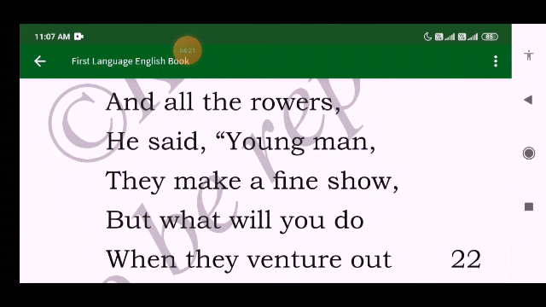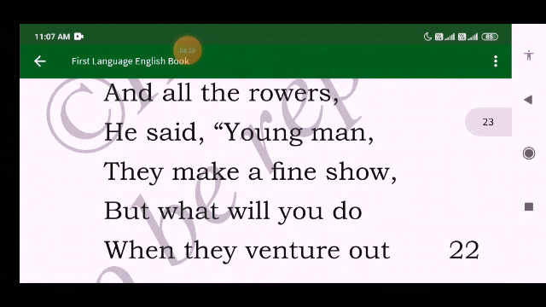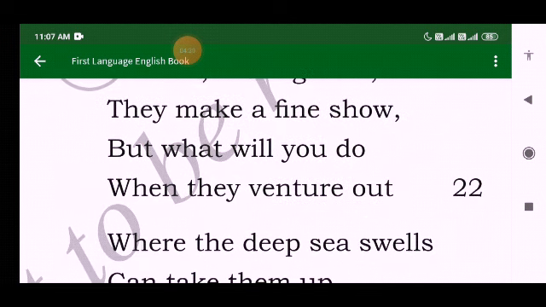Okay, they are very good. They are attractive. They look very beautiful. But what will you do when they venture out? What will you do when they come in danger? That means, what will you do when you come in risk? This is a sea. I am a huge sea. I don't know where I am deep. When you come into the deep sea, what will you do?